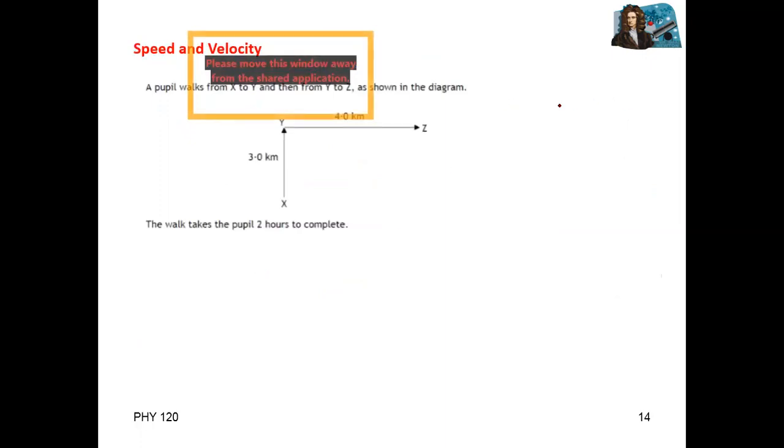For example, in this question, what is the difference between speed and velocity? Again, same previous example. First distance: a body covers 3 kilometer from X to Y, and then from Y to Z, 4 kilometer.